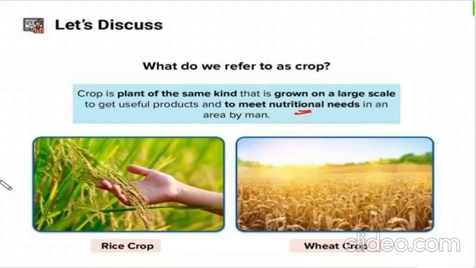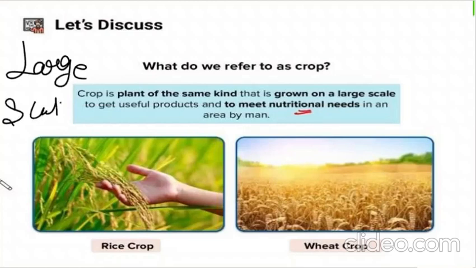You will say, plants we also grow in our home, right? Sometimes you have a mango plant, a tomato plant, such small plants also, right? You have a bamboo plant, a tulsi plant in your home. So is that also a crop? No, that's not a crop. Crops are those plants grown on a large scale, majorly for commercial purposes, correct? And even that is to meet the nutritional needs, as in food. For food purposes the crops are grown.